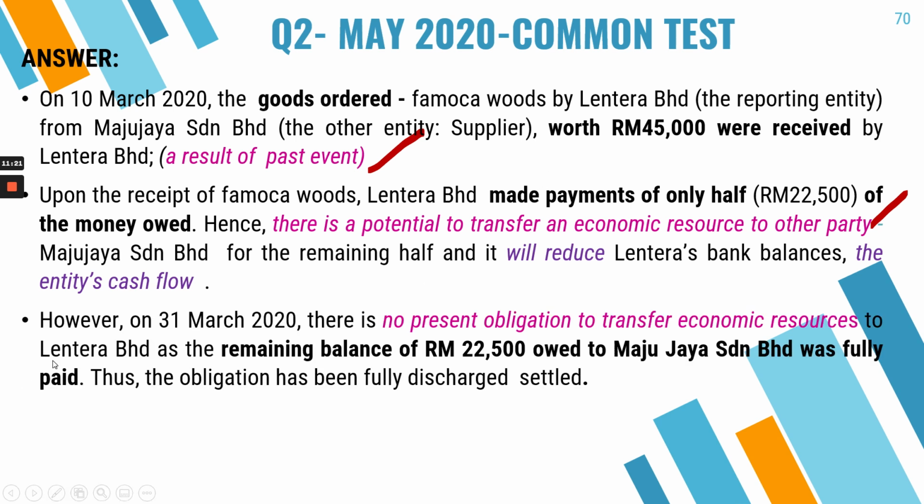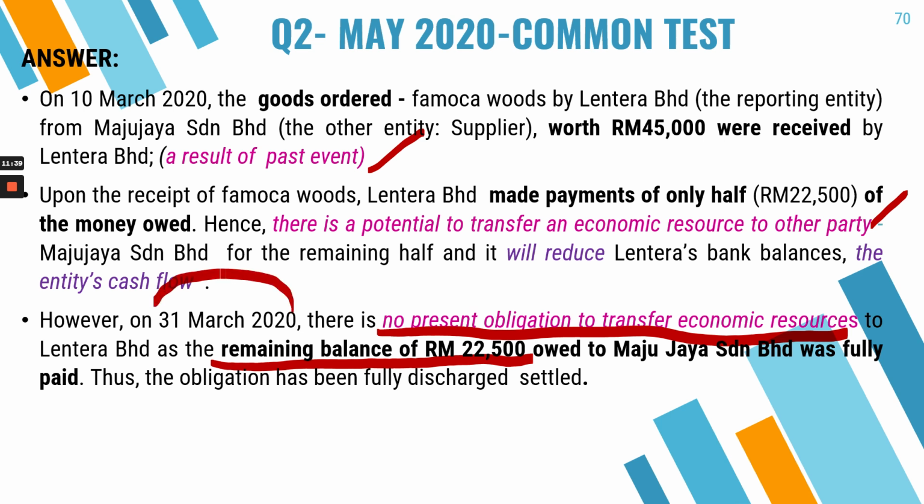However, if you look at criteria number three, is there still a present obligation? In our case, there is no present obligation anymore to transfer any economic resource. Why? The remaining balance, that was 22,500, was fully paid when? On 31st of March 2020. And therefore, the present obligation has been fully discharged and settled by Lantera, which is the reporting entity.